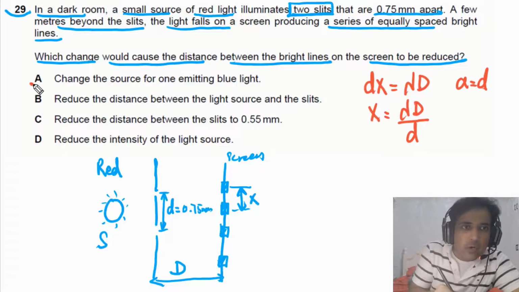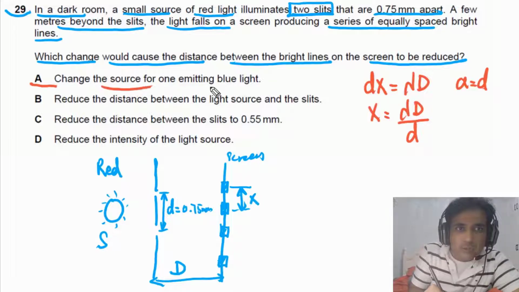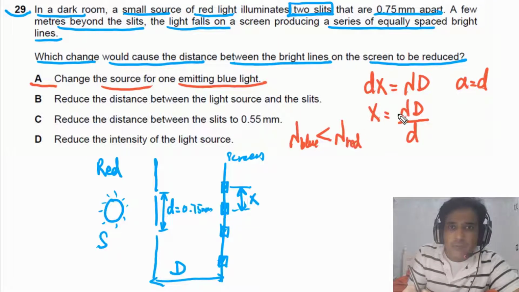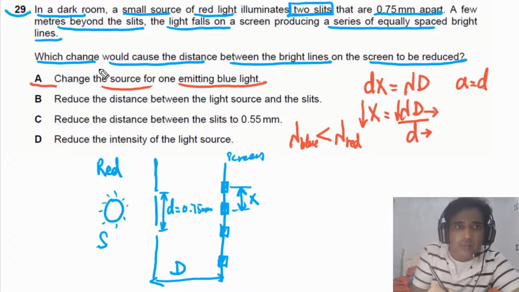Now if you look at option A, it is given to us change the source for one emitting blue light. Lambda of the blue light is smaller than lambda of red light, so we can write down here red light. Now if lambda goes down, it means x will decrease, if we keep d the same and capital D the same. This is what we need to find out. So the answer for this question is A.